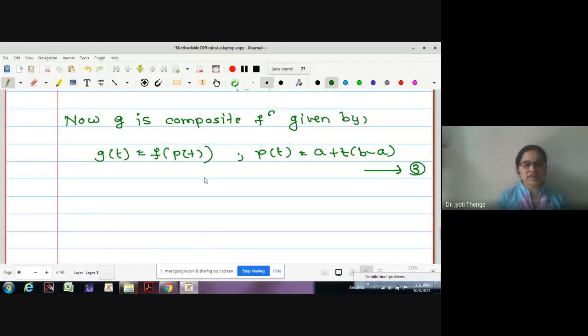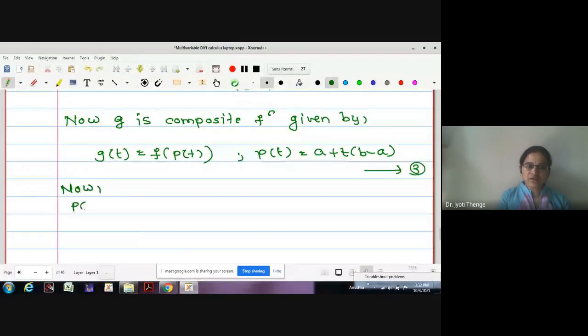Then what is the kth component of this derivative? In order to find the higher order derivatives of G, how do we find the derivatives? G dash of t is f dash of p of t into p dash of t. Correct? Then if I take one more derivative, G double dash of t is f double dash of p of t into p double dash of t. Therefore, we should first know the higher order derivatives of p of t, and then we will go for finding the higher order derivatives of the function G. Now I am interested in writing the derivatives of p. Before that, we will try to write it in terms of its components.